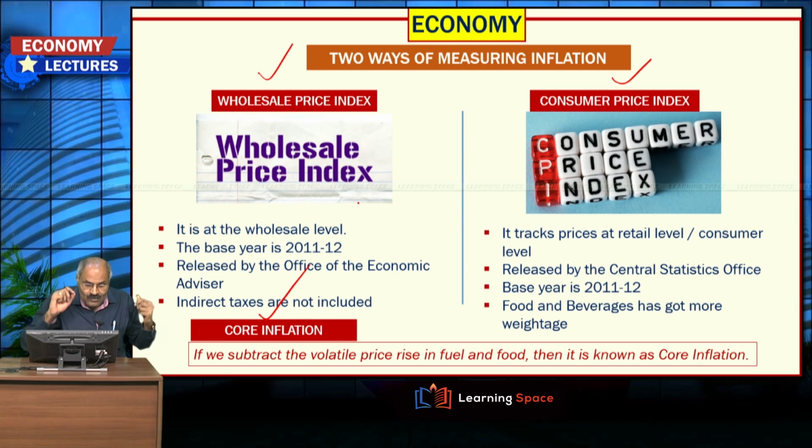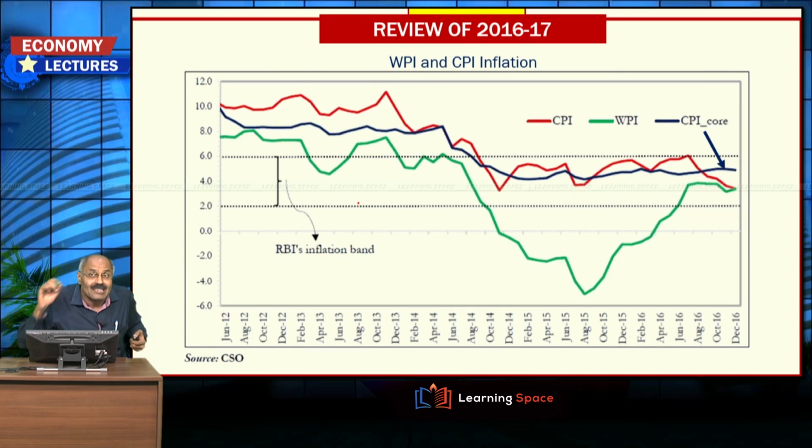Core inflation is obtained if we subtract the volatile items such as fuel and food, because fuel items and food items are highly volatile. To look at the status of inflation in the real economy, we have to exclude fuel and food from the index. Then it is known as core inflation. So core inflation reflects the true state of the economy. That is very important, right? WPI, CPI inflation, as well as core inflation, we discussed in the terminology part as well as the economic survey.